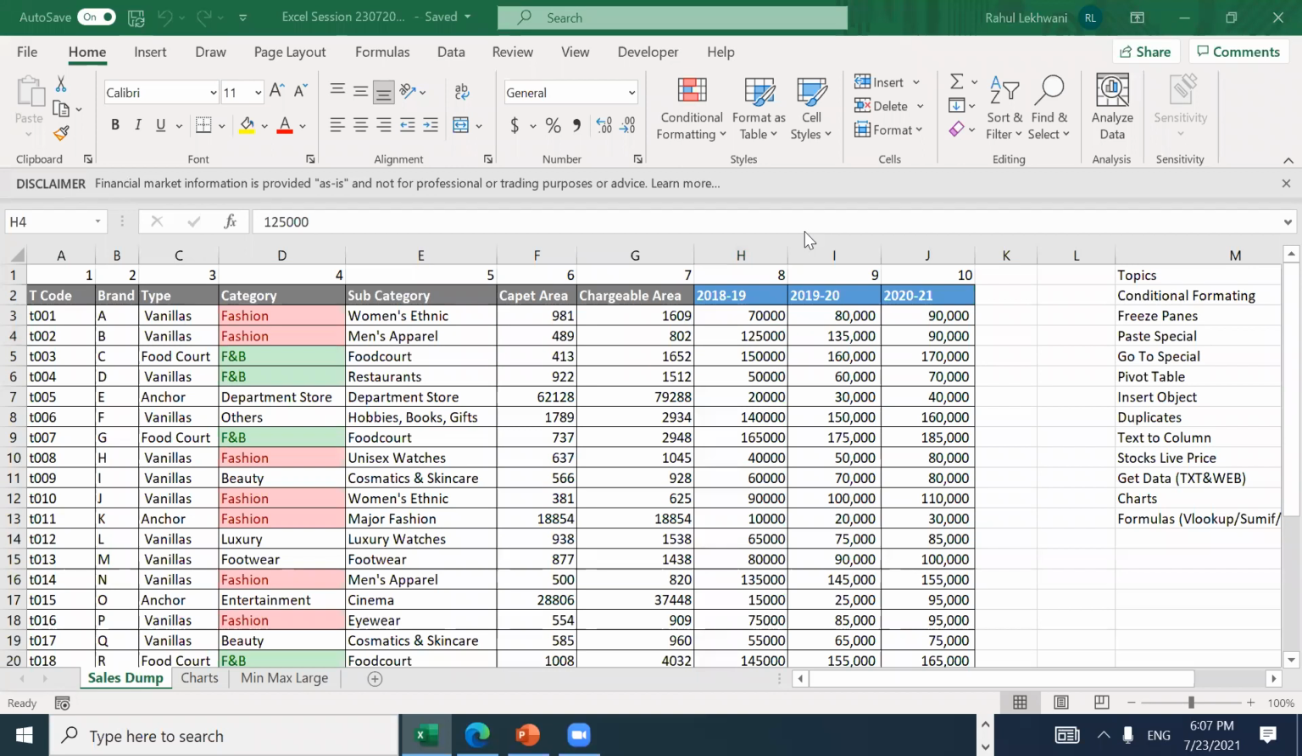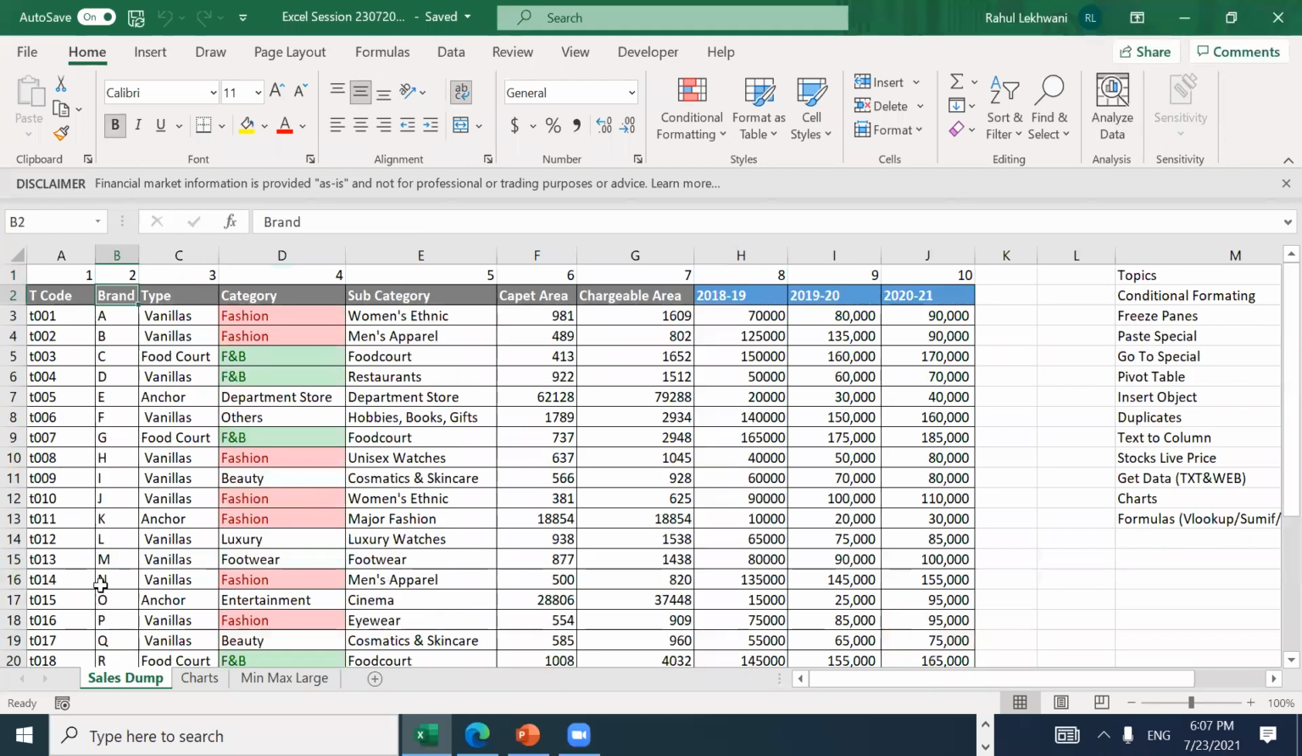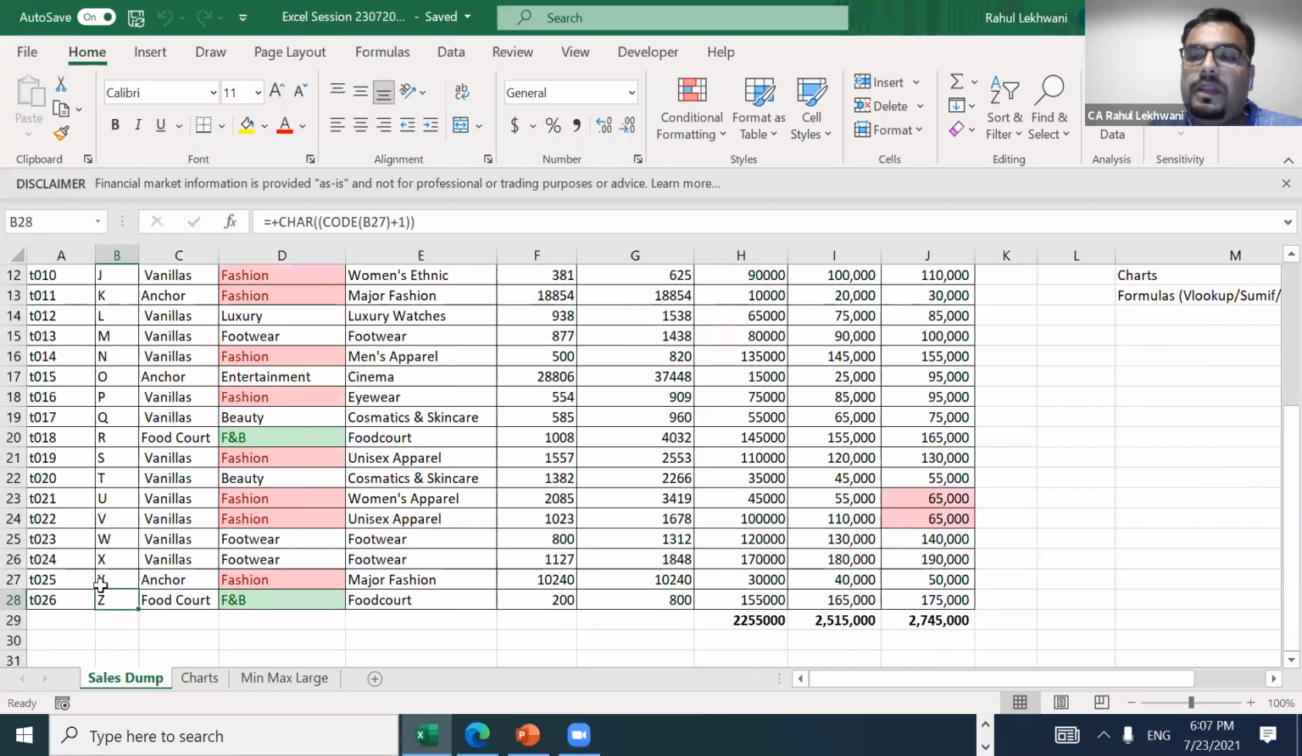I'll ask about the character code formula you have just shown. It's restricted to Z only, because after Z it gives results in symbols. After Z it's double A, double B. See why we are not getting double A, double B: it is a column type, and you cannot have it on rows. So if you want it in the rows, AA is what you need to use, and then you need to do +1.